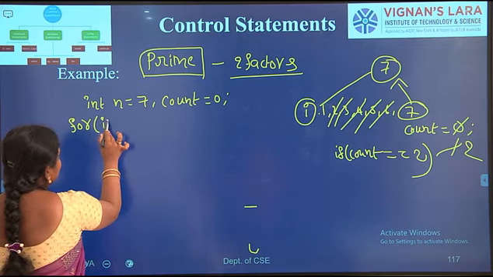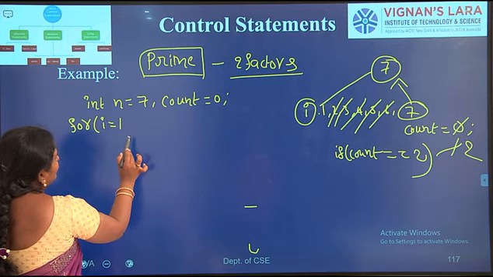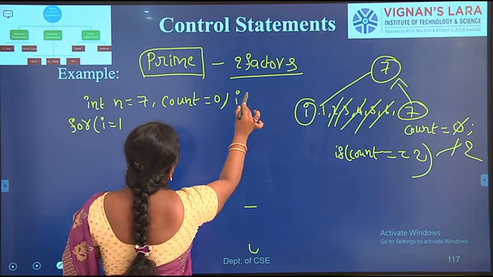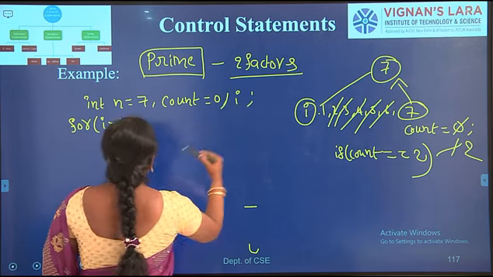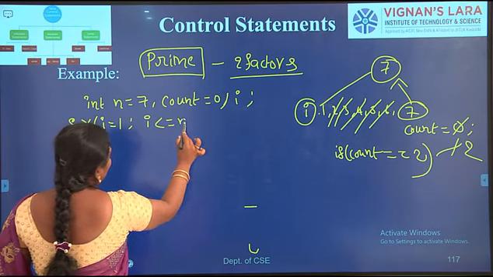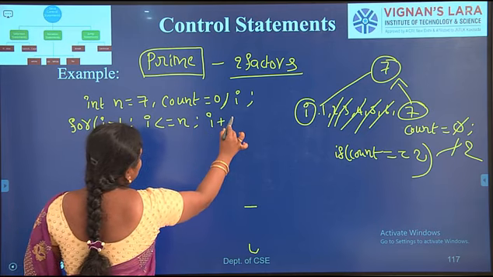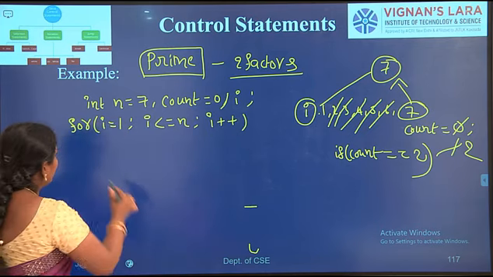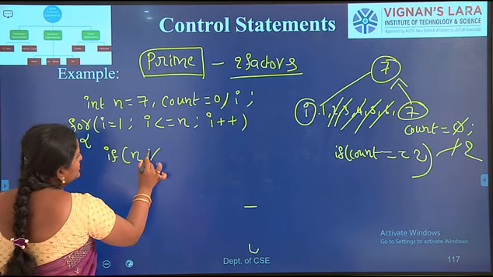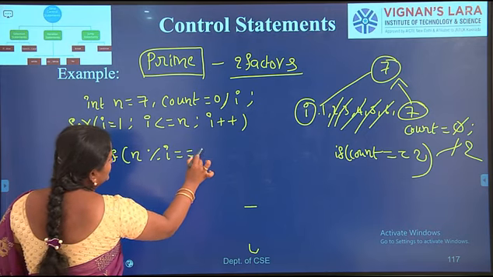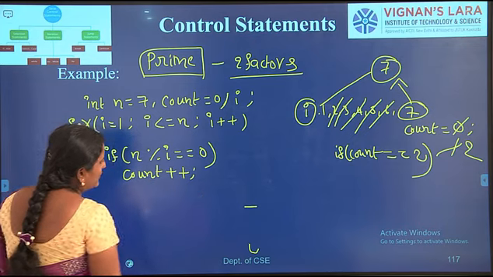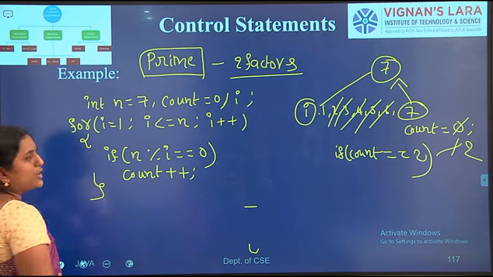At the initialization stage, I am declaring one more variable i, with i equal to 1. Condition: i less than or equal to n, then i plus plus. Next, if n modulus i equal to 0, count plus plus. That is the body of the for loop. Next I have to close the body of the for loop.